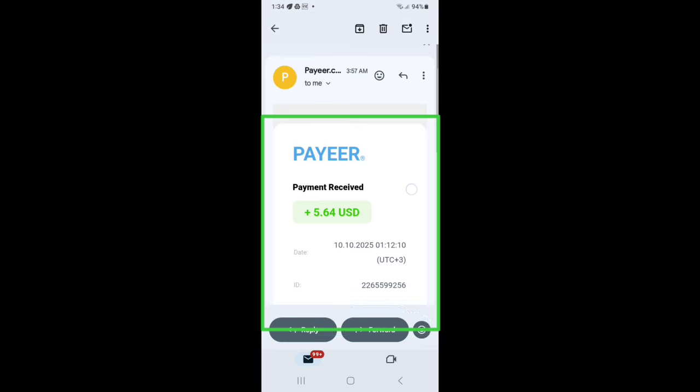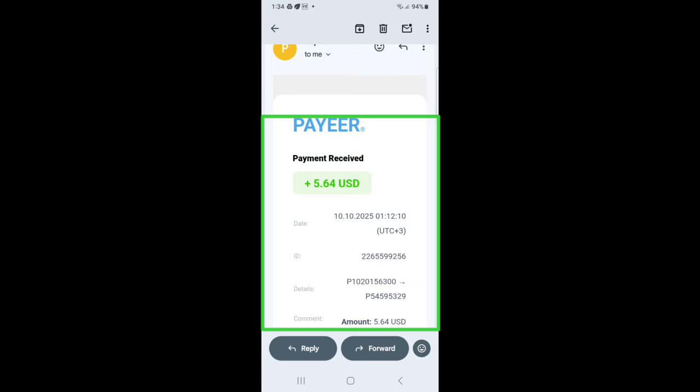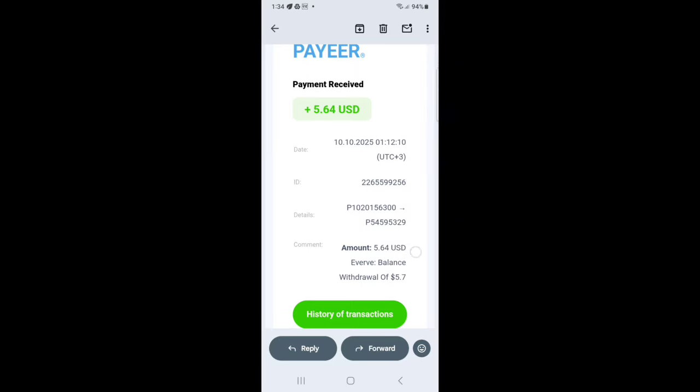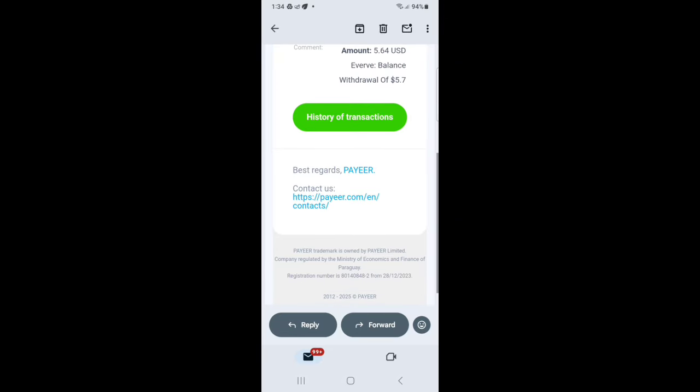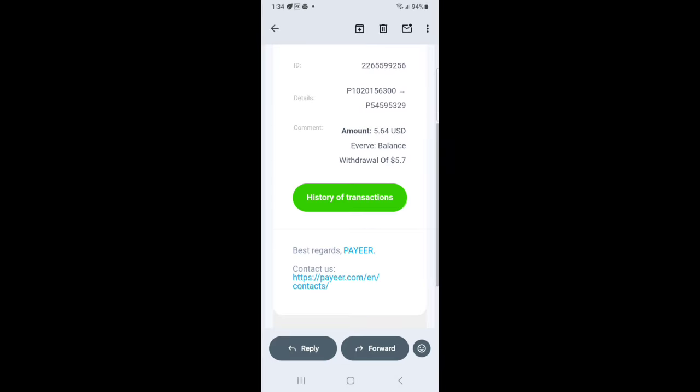Finally, I received the payment notification from Payeer. You can see the 5.64 USD is paid to my account, and there's the details about it.